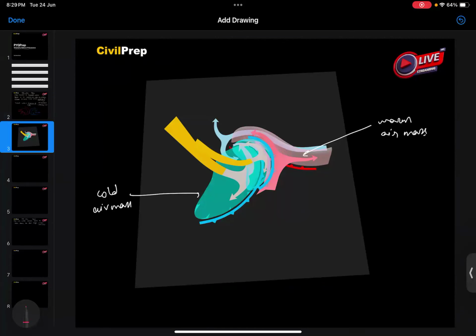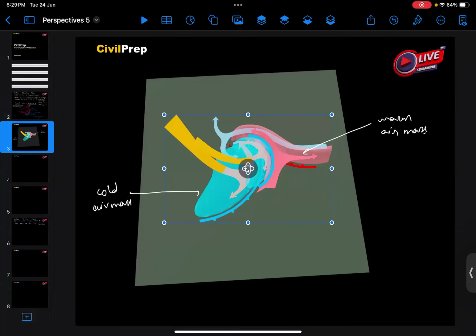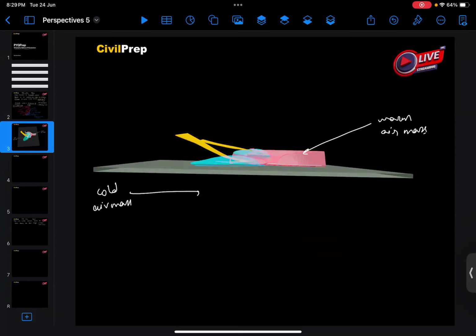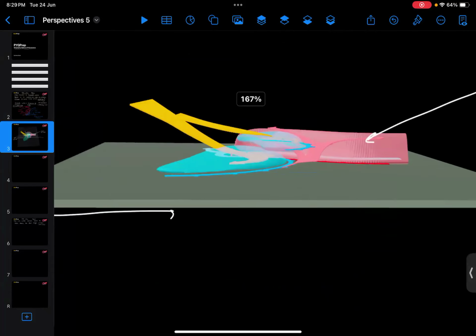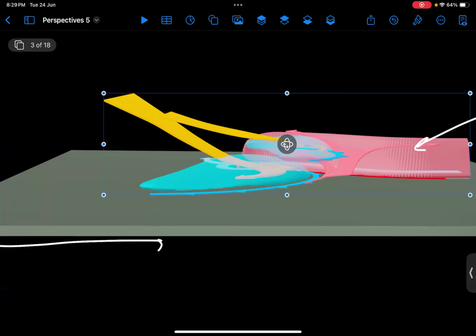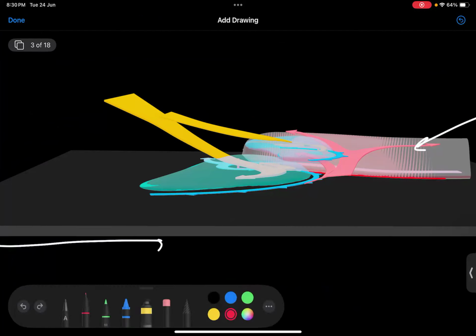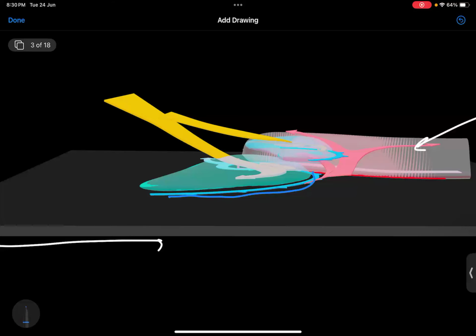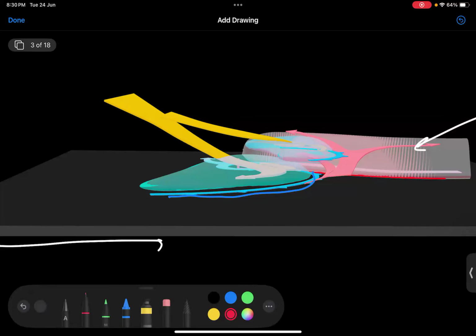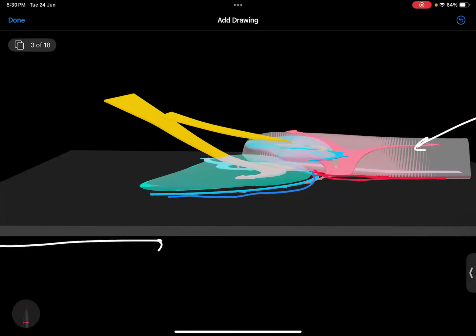So here in this diagram, we can see with a better view. This is a cold air, this is a cold front which is formed here, and this is the warm front which is formed in this region.